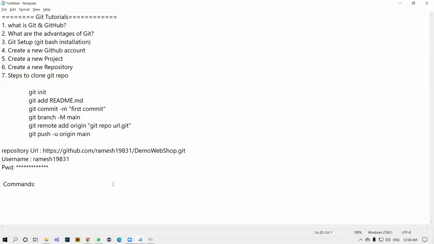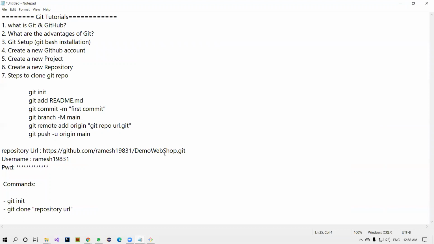This is very, very important, guys. Okay. Command one, first command is git init. Then git clone, because we already created it also. Git clone and the repository URL. Get it from the GitHub account.